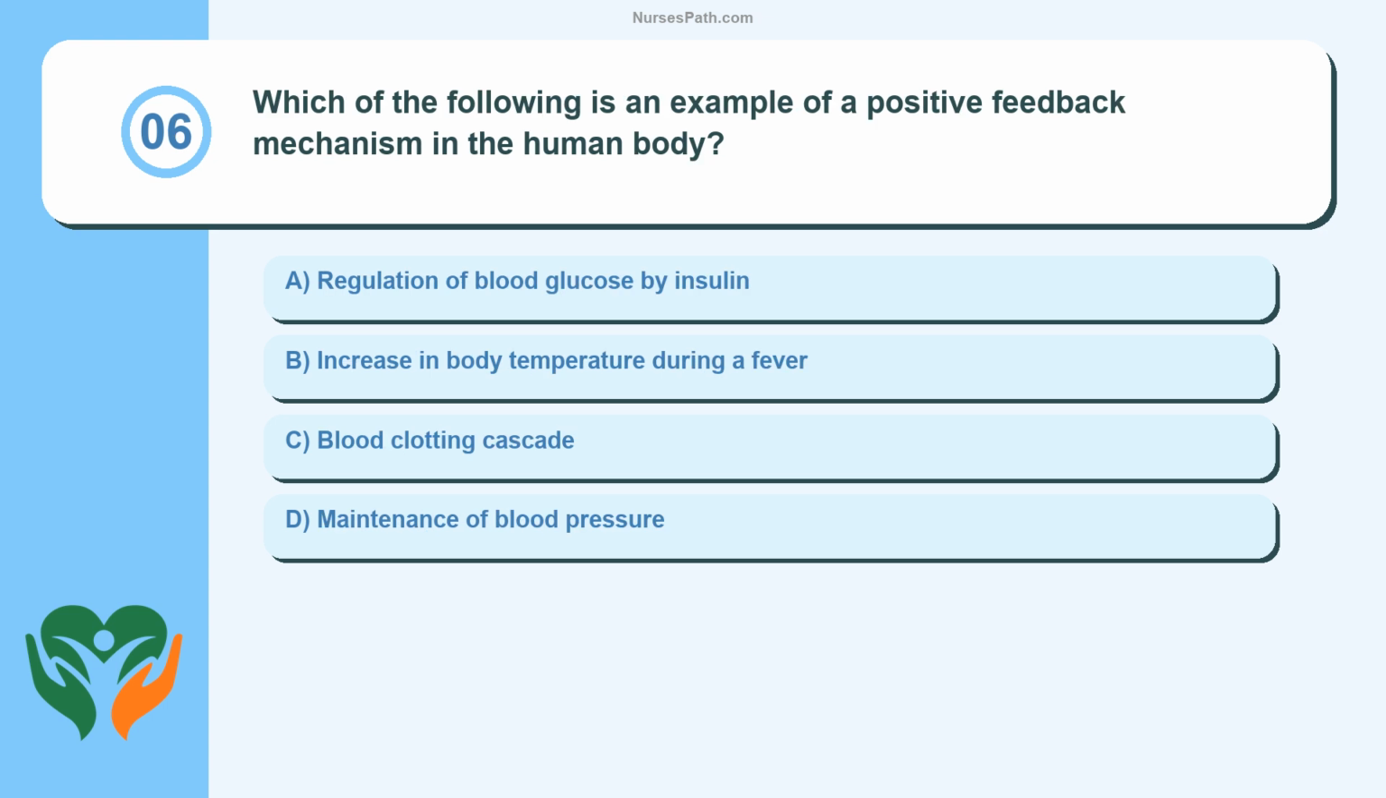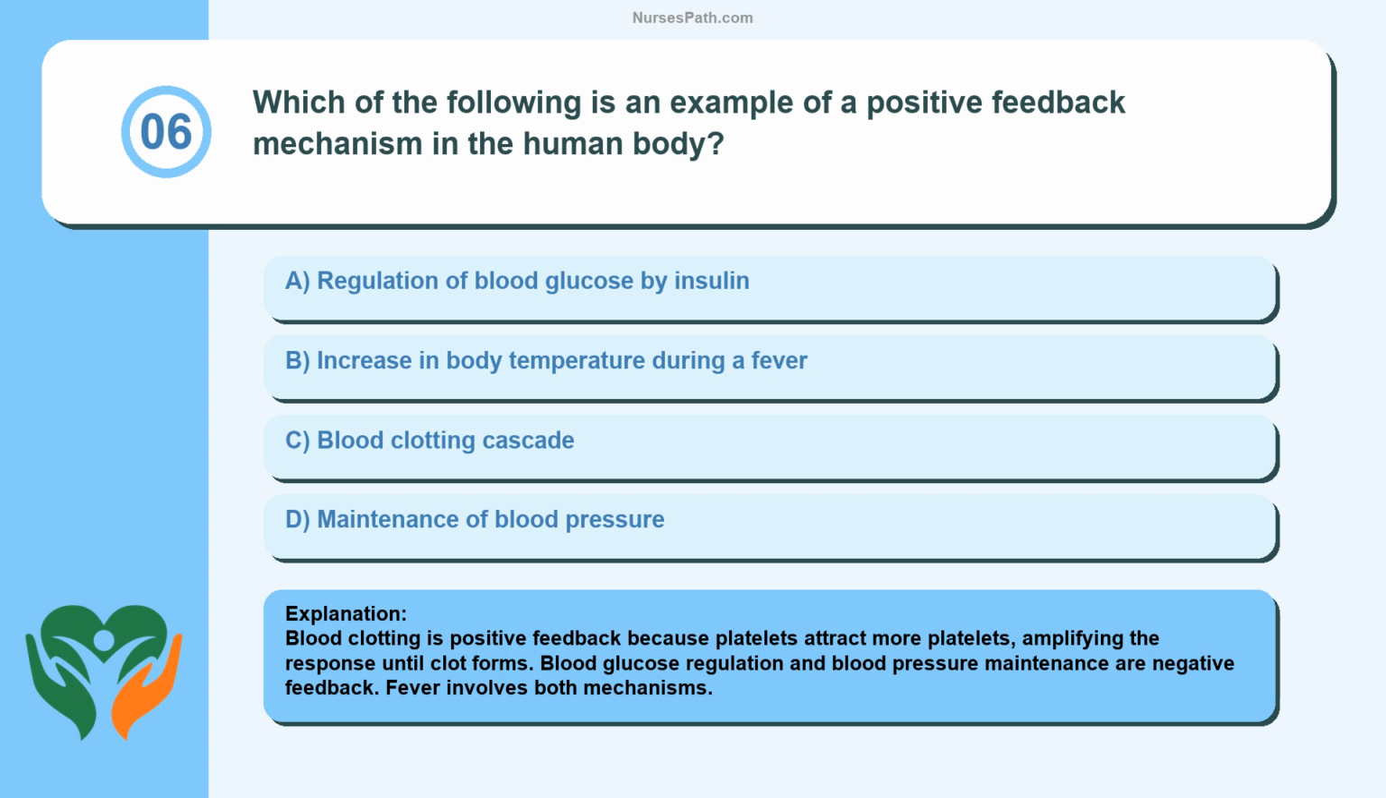Question 6. Which of the following is an example of a positive feedback mechanism in the human body? Regulation of blood glucose by insulin. Increase in body temperature during a fever. Blood clotting cascade. Maintenance of blood pressure. Blood clotting is positive feedback because platelets attract more platelets, amplifying the response until clot forms. Blood glucose regulation and blood pressure maintenance are negative feedback. Fever involves both mechanisms.